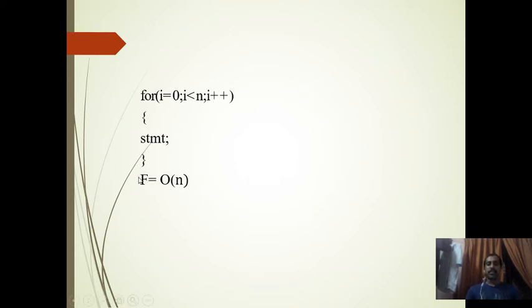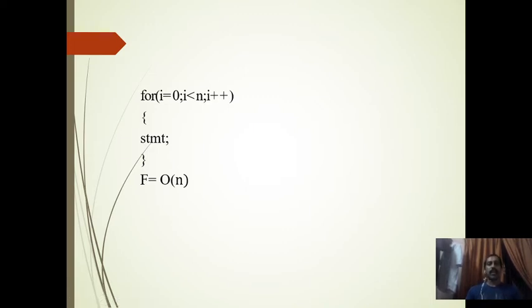So in this posterior approach, I told you, we'll write it as a function. Not the real value, we will not get the real values, only we will have a function. So we are saying that the time complexity of this algorithm is n. Means we are approximating, we are neglecting the constants, and we are saying, okay, this is the maximum, the n time. Now what is this big O? This is simple, we will learn later.